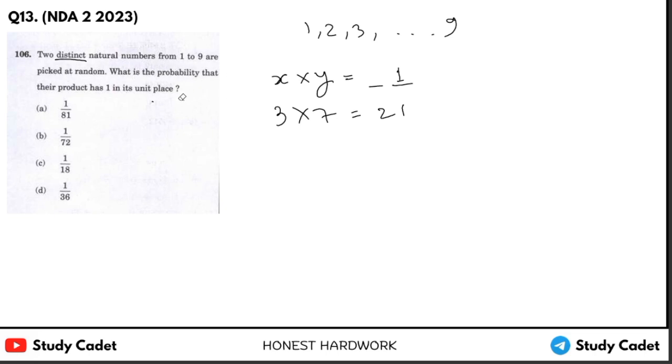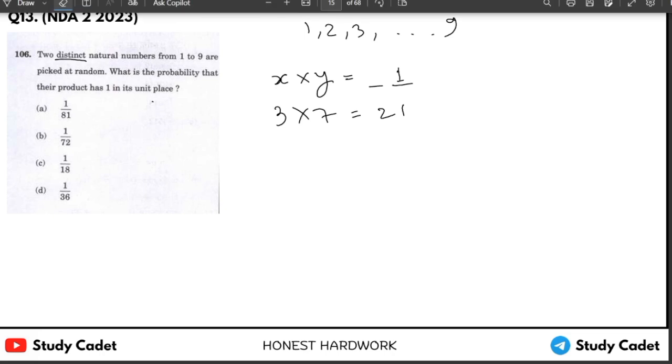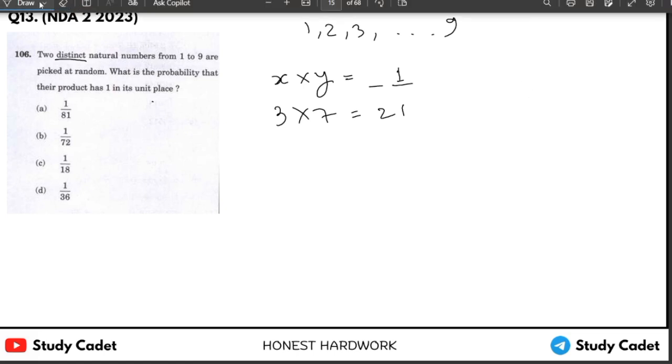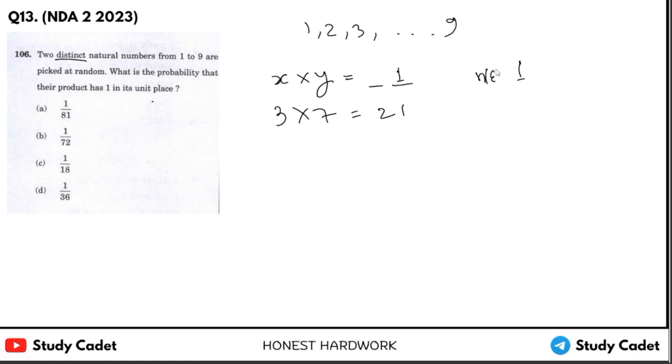So we have only one event. Number of events 1, and we can pick 9C2.